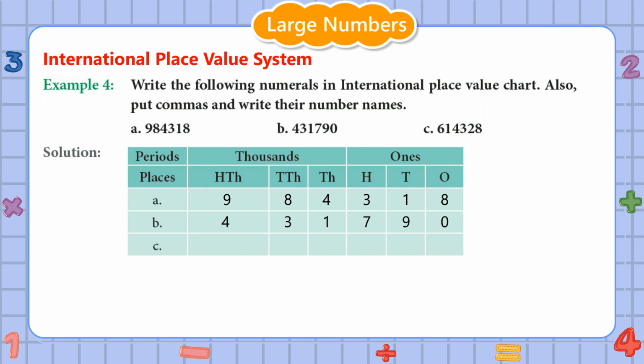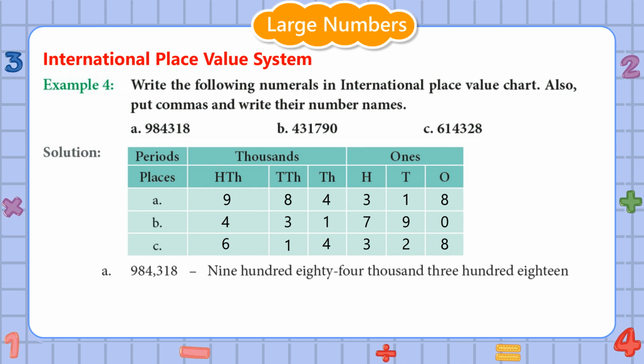C. In this number, the first digit on the extreme right, that is 8, is at 1's place, 2 is at 10's place, 3 is at 100's place, 4 is at 1000's place, 1 is at 10,000's place, 6 is at 100,000's place.